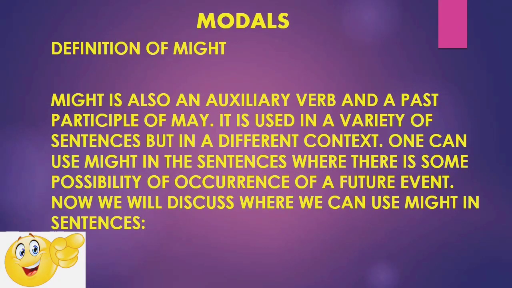Definition of might. Might is also an auxiliary verb and a past form of may. It is used in a variety of sentences but in a different context. One can use might in the sentences where there is some possibility of occurrence of a future event. Now we will discuss where we can use might in sentences.